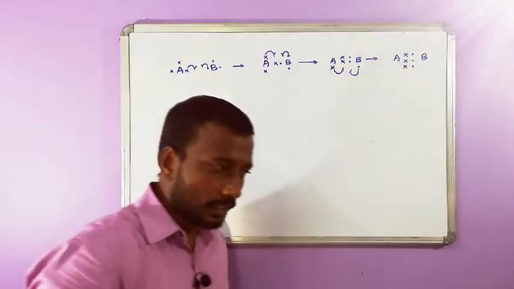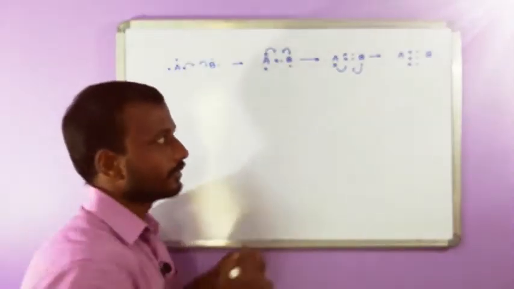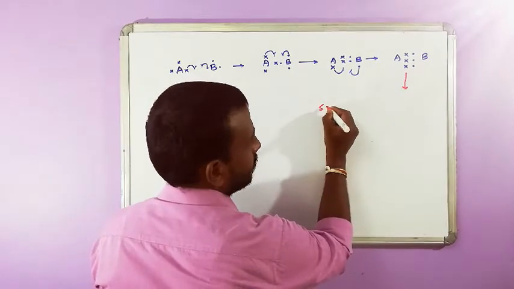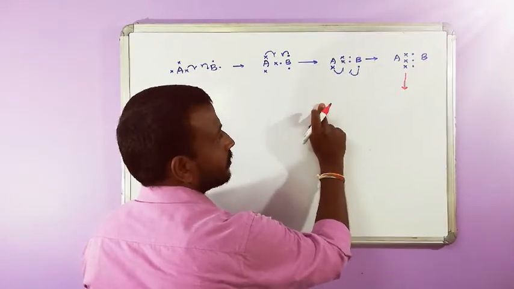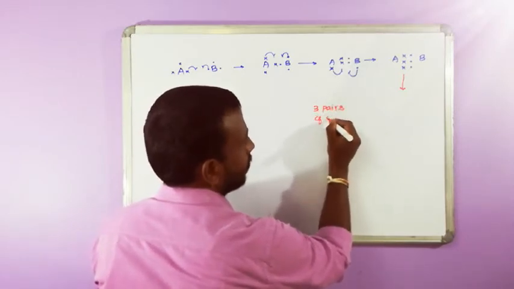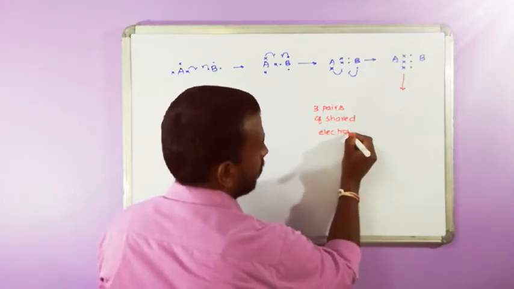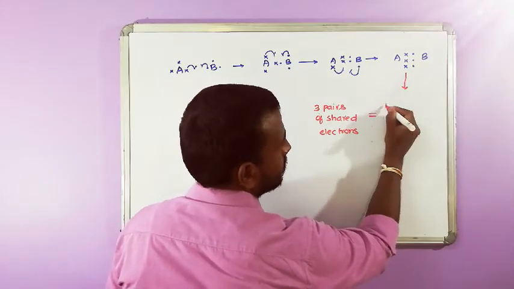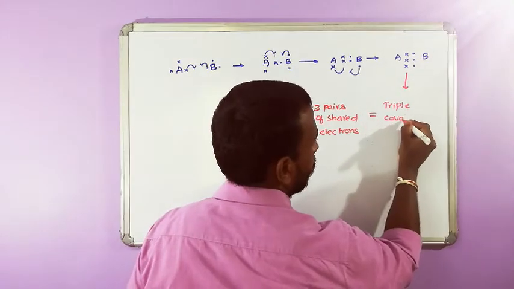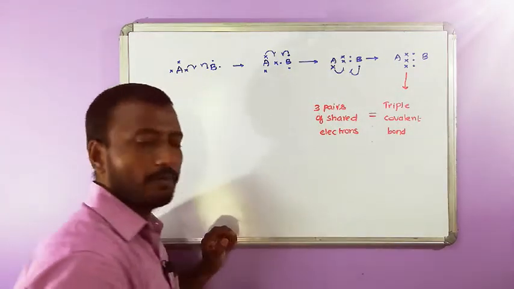Here you can look at A and B sharing three pairs of electrons. So when there are three pairs of shared electrons, the bond is called a triple covalent bond, or simply a triple bond.